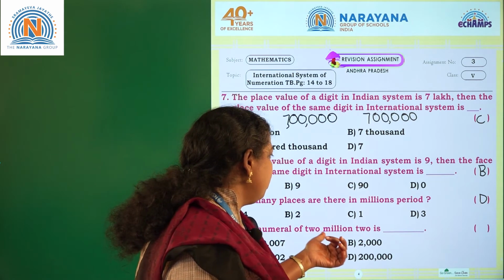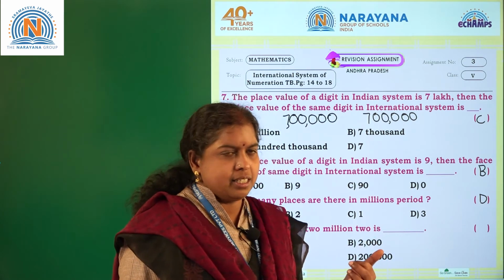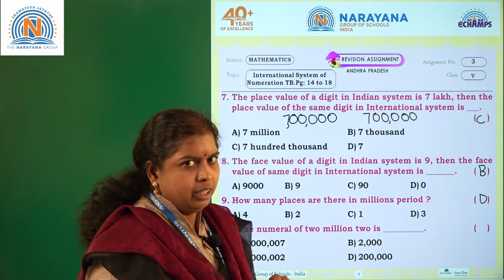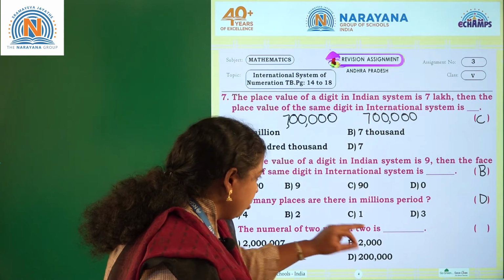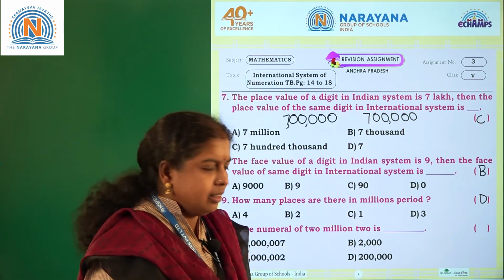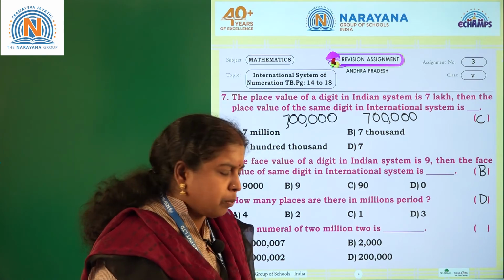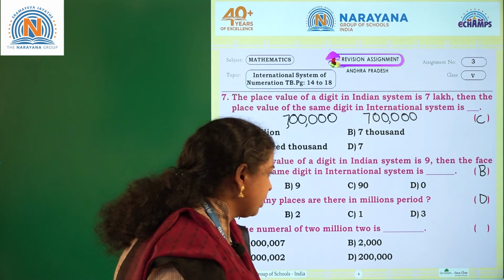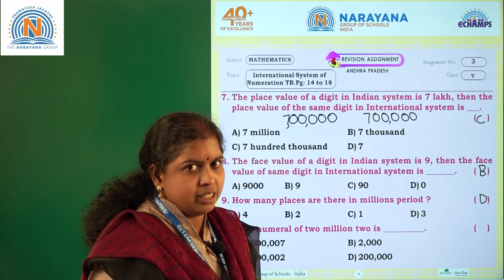Next one. The numeral of 2,000,002 is. How will you write the numeral of 2,000,002? 2,000,002. Okay. Here, if you observe, this is 2000. Clearly, this is not our correct option. If you observe this one, this is 200,000. So, this is also not a millions number.